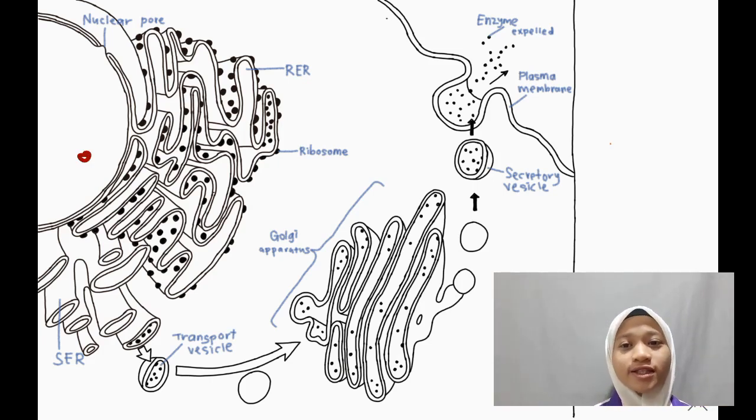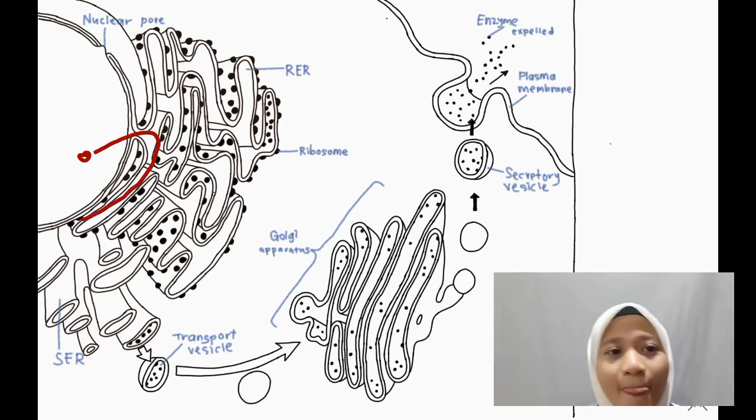This process starts from the nucleus, which contains DNA. The DNA carries the information for the synthesis of the enzyme. Let's say the red point now in the nucleus is DNA, or to be more specific, mRNA. It then leaves the nucleus and moves to attach itself to the ribosome. Remember that the function of the ribosome is to synthesize protein. The ribosome then makes protein based on the mRNA.